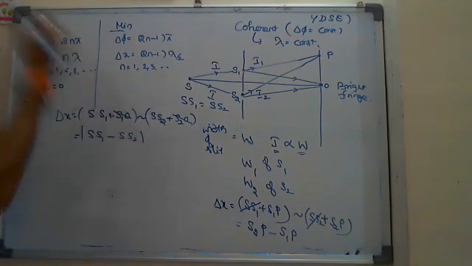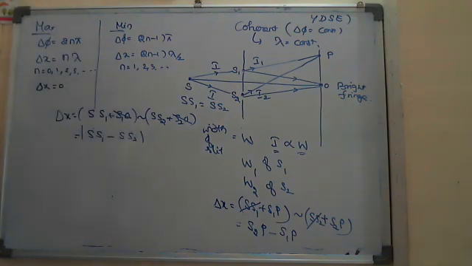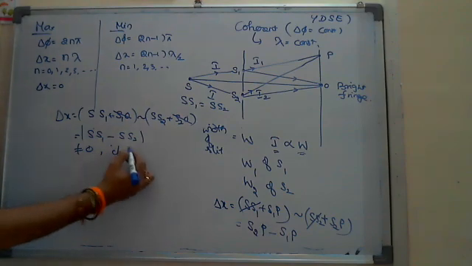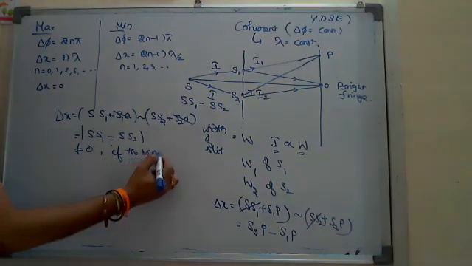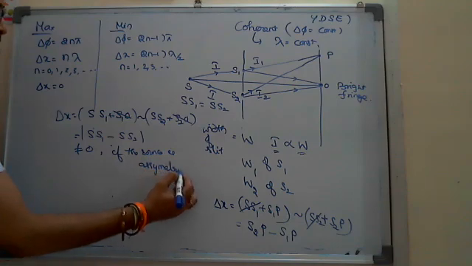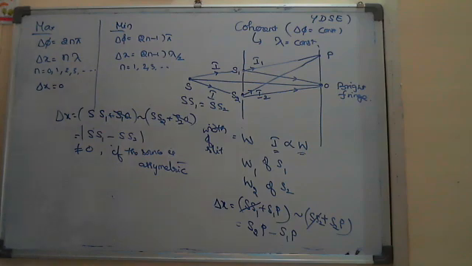But still I am finding SS1 minus SS2 or SS2 minus SS1. Some path difference I am going to find out, which is not equal to 0 if the source is asymmetric. That's why here I can't say that the fringe formed at O is bright.